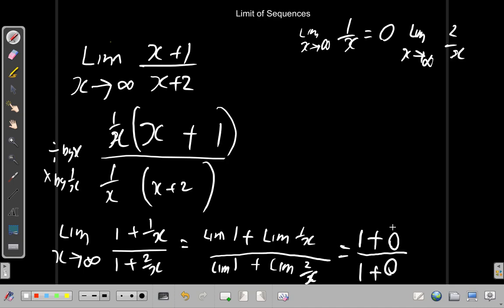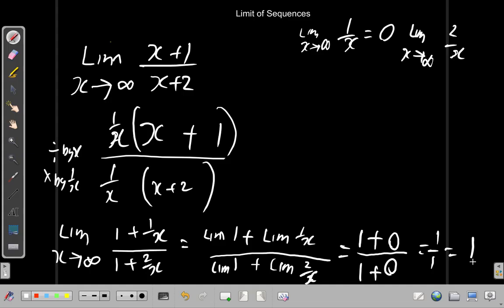So here now, what you have is really 1 over 1, which is 1. So the limit of this does exist, and it is 1. It's just a matter of doing something to rewrite the function in a different way to make it clear. Alright? So rewrite the function so that you have a number over x, or it could be that you have x in the denominator.